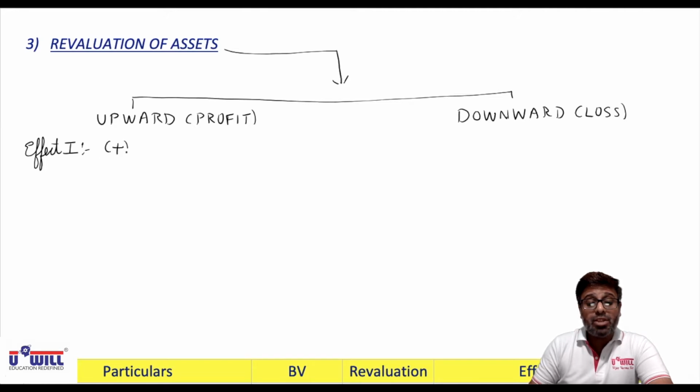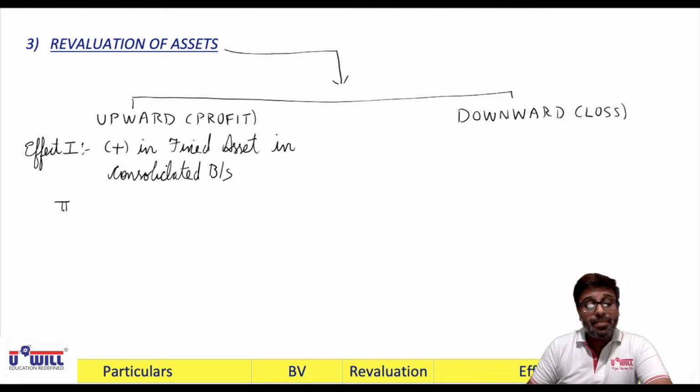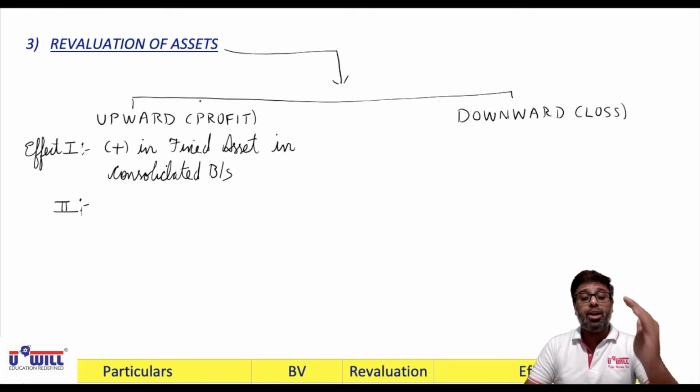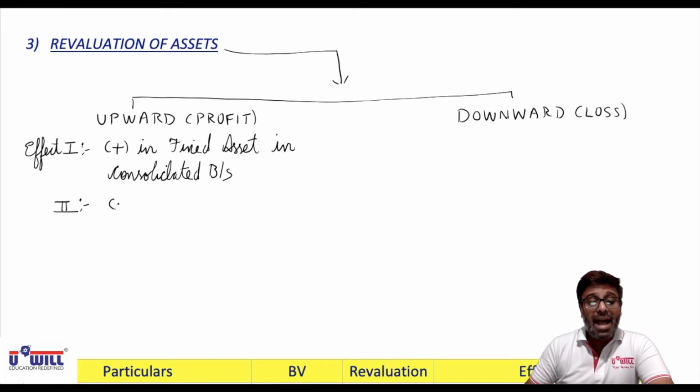Effect 1: upward means it's a profit, so plus in the concerned or respective fixed asset in the consolidated balance sheet. Directly in the consolidated balance sheet, you will add it in the respective fixed asset. And second effect: revaluation is done on the date of acquisition of shares, so you will add it in pre-acquisition profits in working note 3.